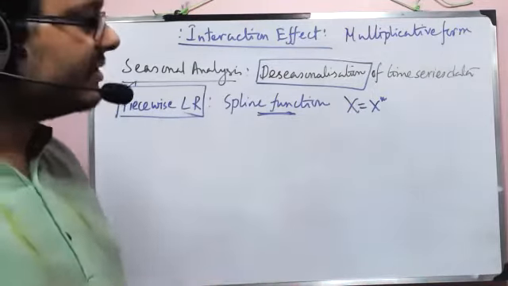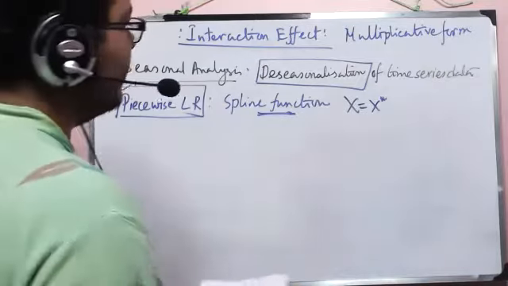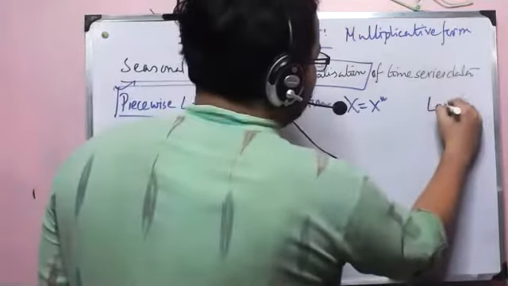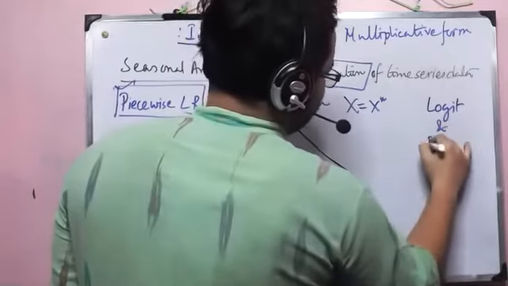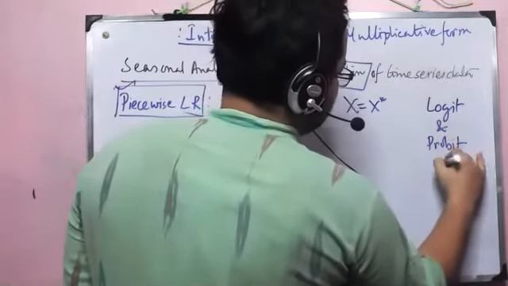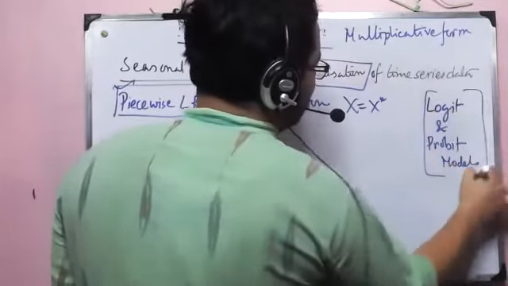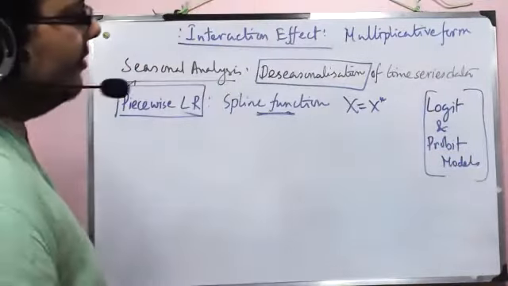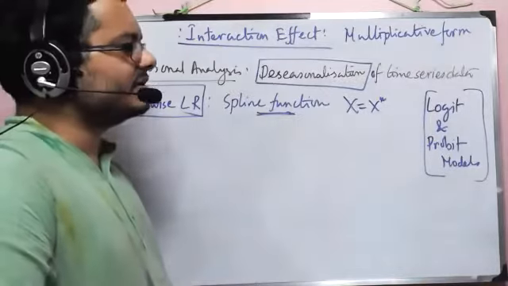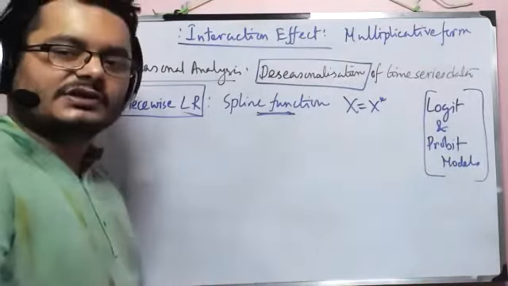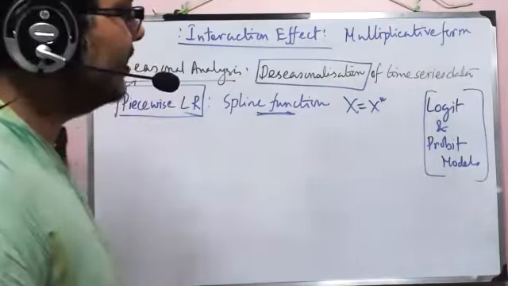In that regard, we will also learn something that will introduce you to later chapters: two famous things, the logit and probit models. They are very famous. A good knowledge of these two models will help you on future dates, even in the days of your campusing. It has that much importance.